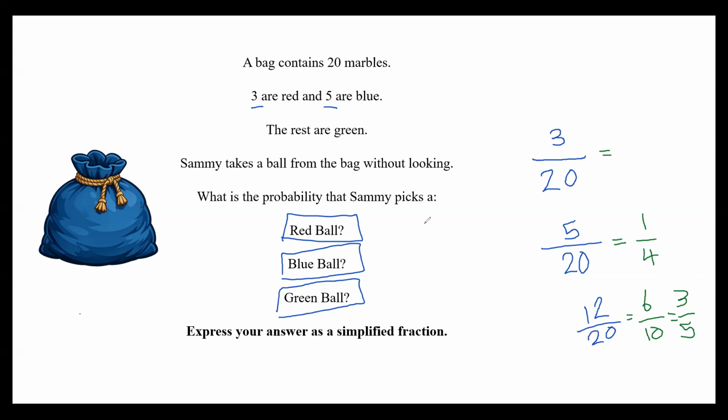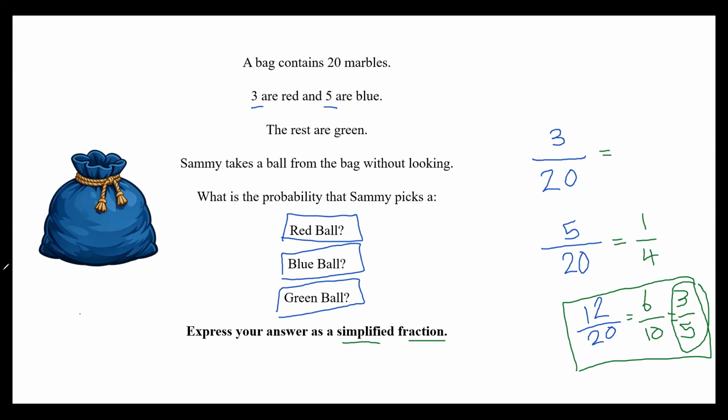Now, listen carefully here, guys, right? Technically, all of these are correct. They all mean the same thing. 12 over 20, 6 over 10, 3 over 5. But when we're being asked to simplify a fraction, we only use the most simplified term, which in this case is 3 over 5, 3/5. That's the answer. So 6/10, although it's the same as 3/5, wouldn't actually be the correct answer, okay?